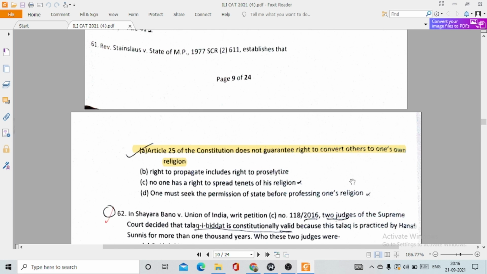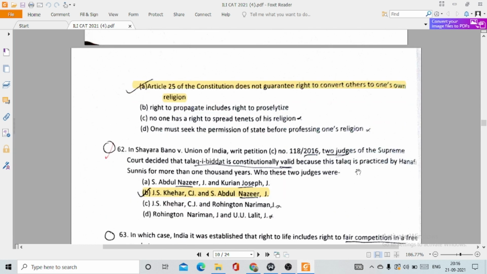62. Shayara Bano versus Union of India. Two judges of the Supreme Court decided that talaq-e-biddat is constitutionally valid because this talaq has been practiced by Hanafi Sunnis for more than 1000 years. Who were these two judges? This is option number D, J.S. Khehar, Chief Justice, and S. Abdul Nazeer, Justice. So these are the two justices who gave the dissenting opinion in the case of Shayara Bano versus Union of India.